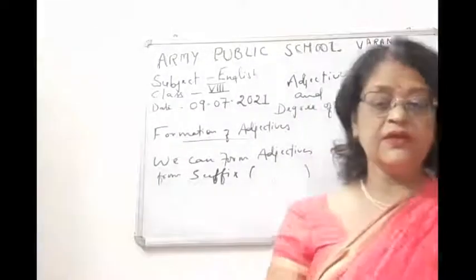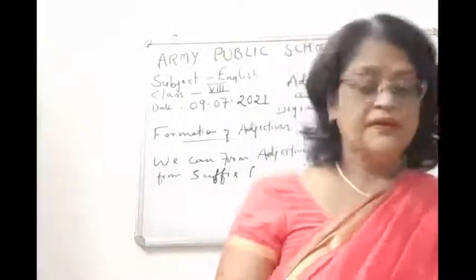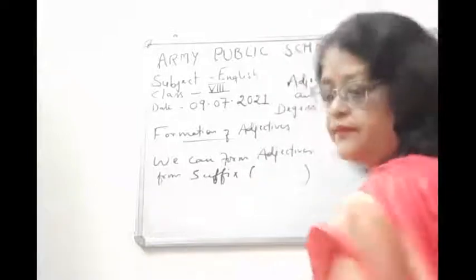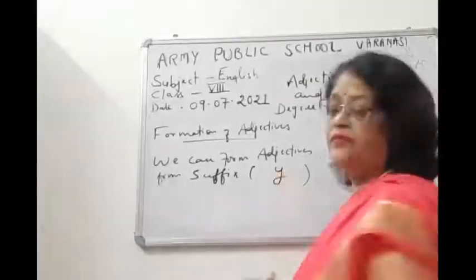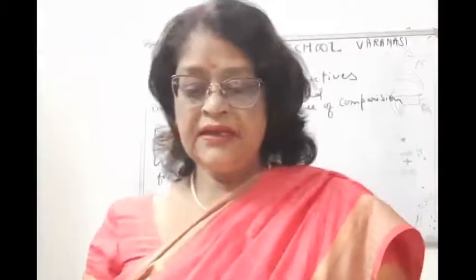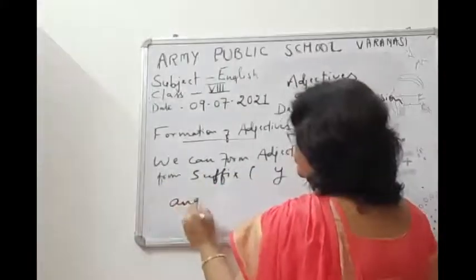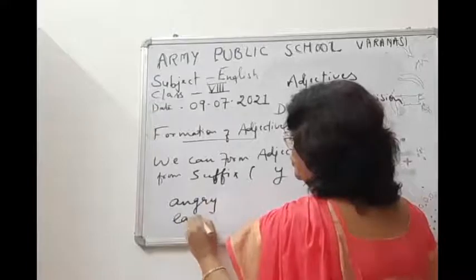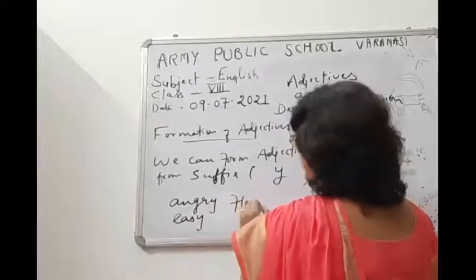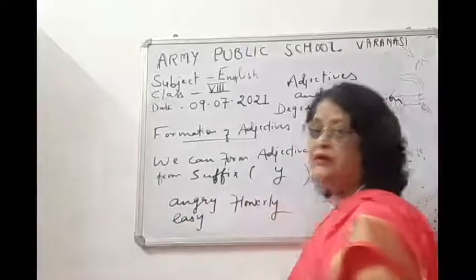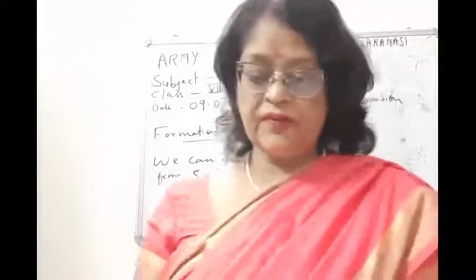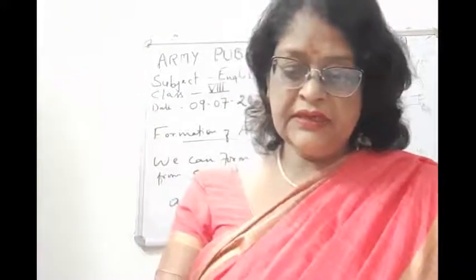Then we can frame a lot of adjectives from Y. Okay, angry, easy, flowery. So many adjectives we can form from Y. Needy, sunny.